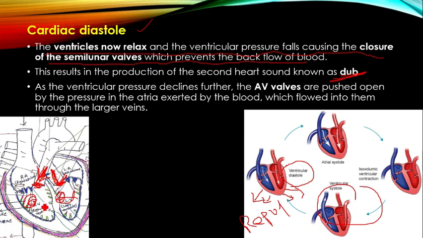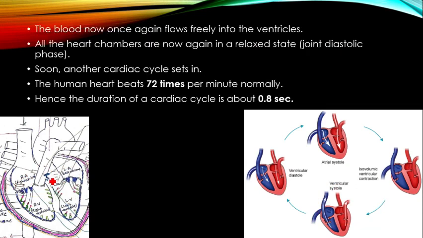Apart from that, because of the decrease of both ventricular pressures, there is an opening of the tricuspid valve and bicuspid valve again, which leads to the starting of the next cardiac cycle, allowing the flow of blood from the atria to the ventricles. That is about cardiac diastole or ventricular diastole, which leads to the blood once again flowing freely into the ventricles.